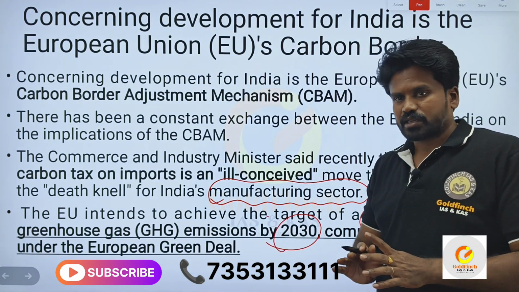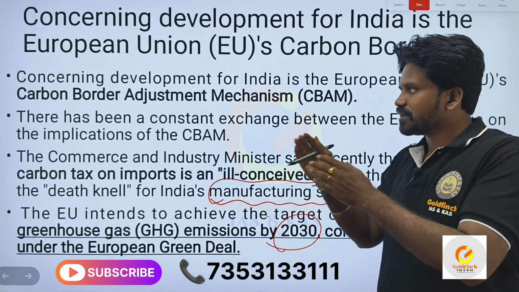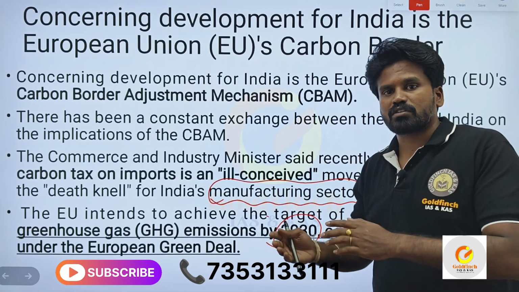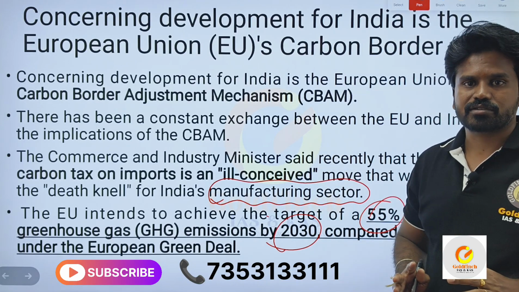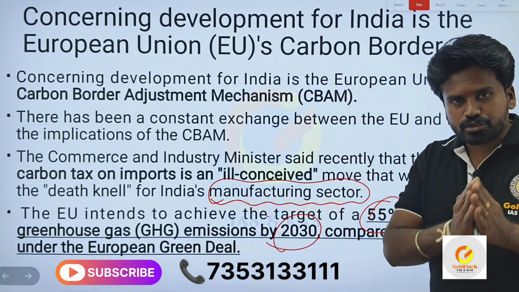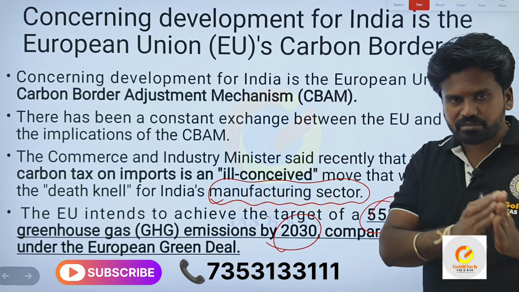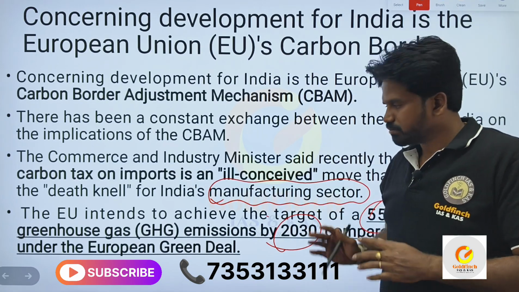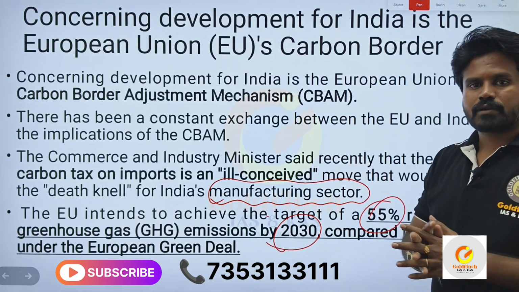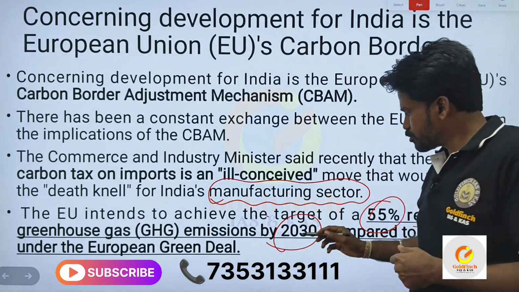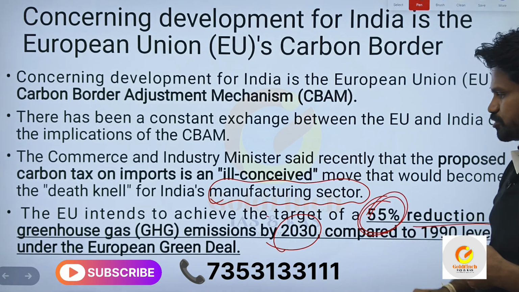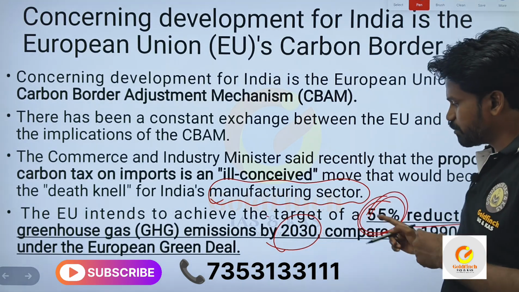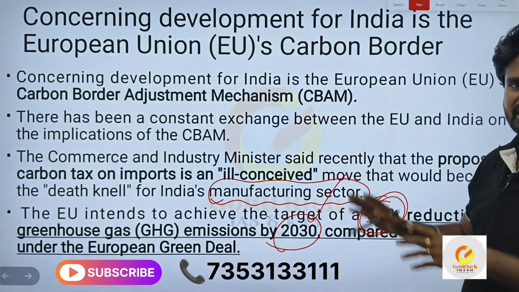To achieve this target, they are imposing carbon tax on the import of non-European commodities. Getting the point? The commodities going from India and China are being taxed by the European Union because of this agenda they have in mind, that is to decrease the carbon emissions, the greenhouse gases, by 55% by 2030. To achieve this, they are doing this.